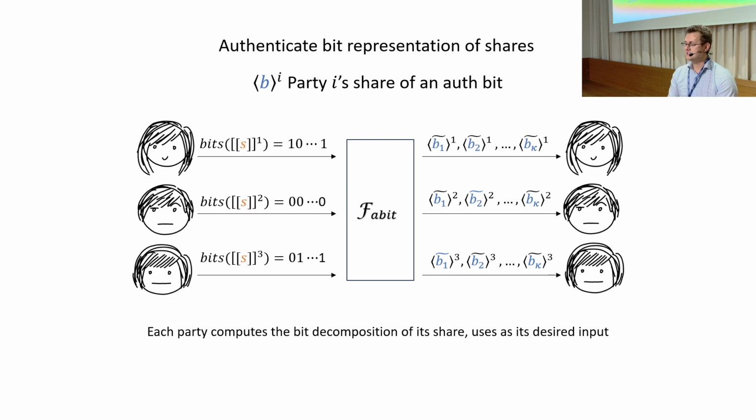The second step is authenticating the secret shares. Here, each party is going to calculate the bit decomposition of its individual secret share, and all parties are going to send their bit decompositions to the authenticated bit functionality to receive authenticated bits of their bits. Great. Now each party is going to hold kappa authenticated bits, as the shares were originally in the field of size 2 to the kappa.